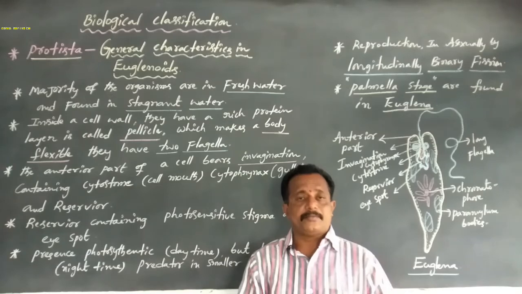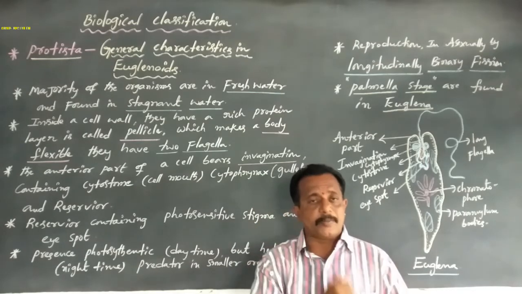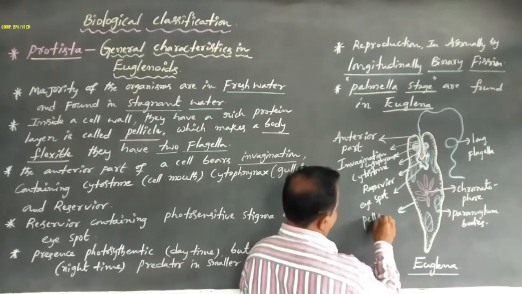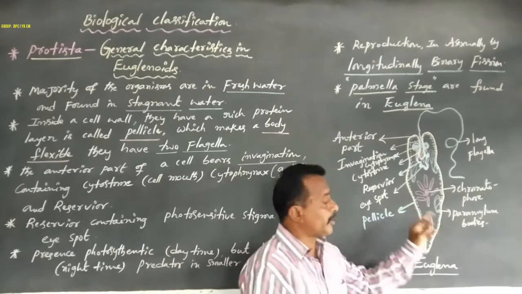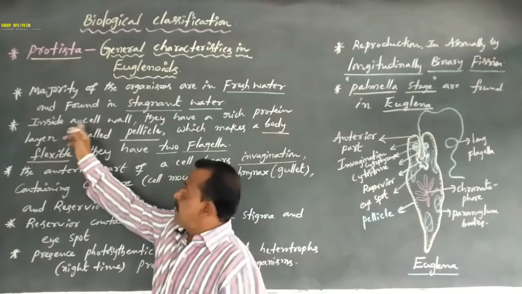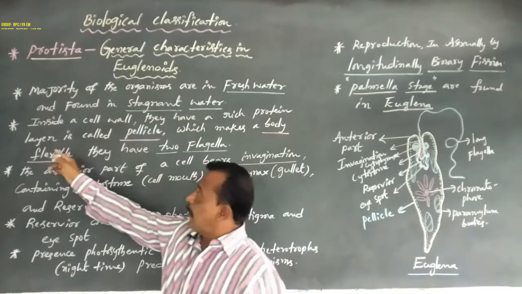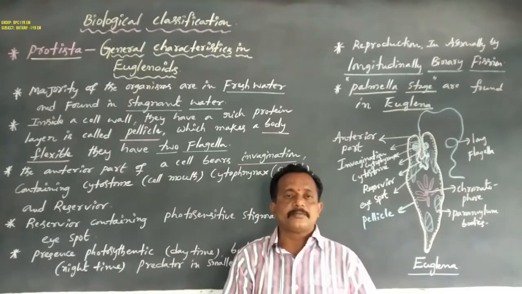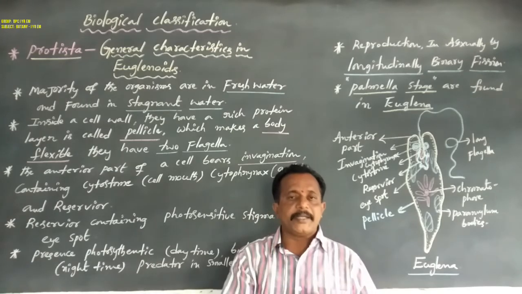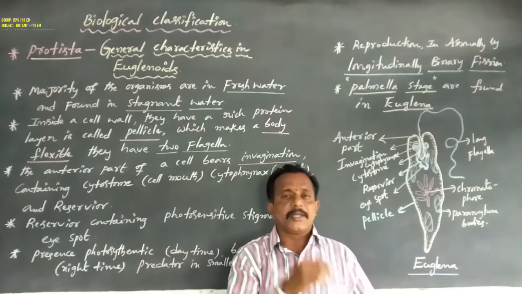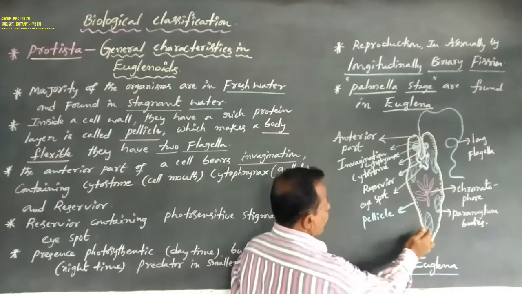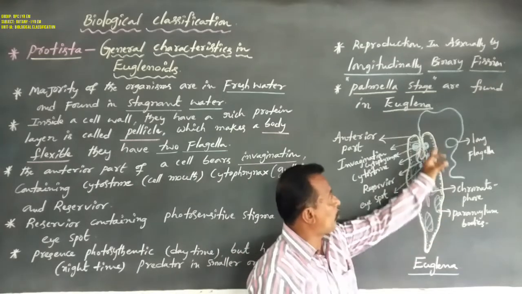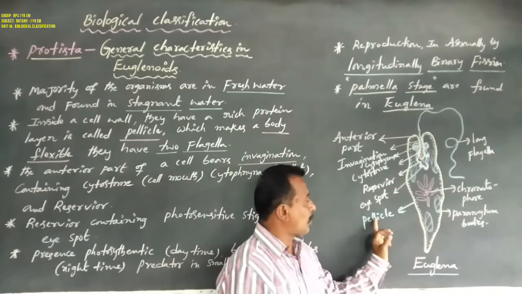The cell wall is replaced by a protein-rich layer, that is called the pellicle. Inside the cell, they have this rich protein layer, which is called the pellicle.